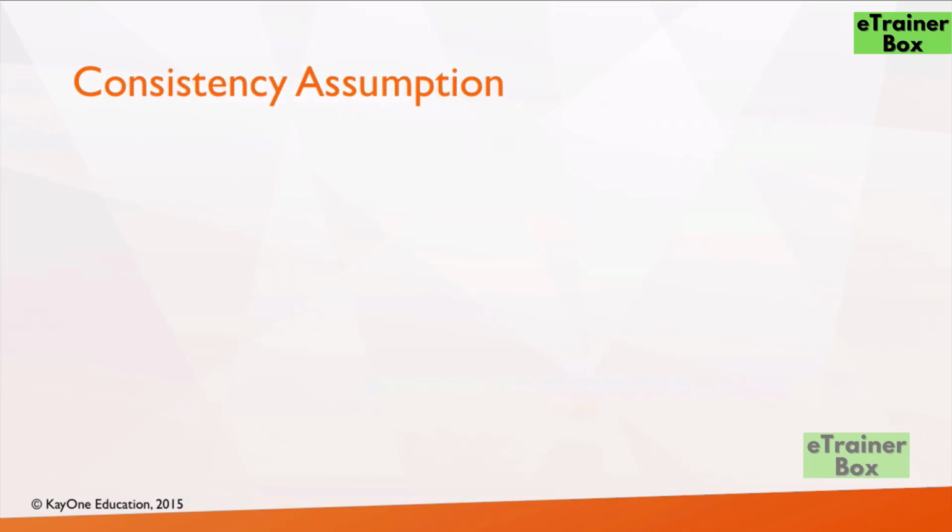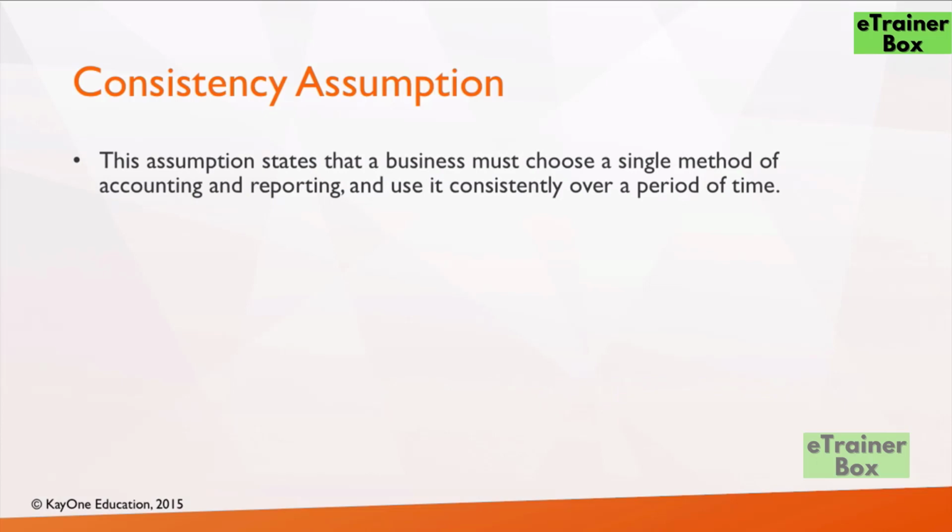Okay. The second assumption that accountants presume to make is called the consistency assumption. The consistency assumption states that a business must choose a single method of accounting and use it consistently over a period of time. Now, as you might be aware, accounting is in a way a slightly complicated subject because there are a lot of rules, a lot of debits, credits, principles, practices that accountants follow.